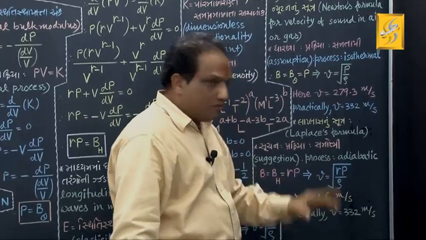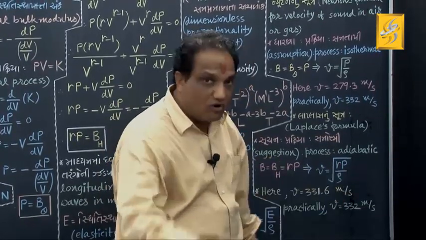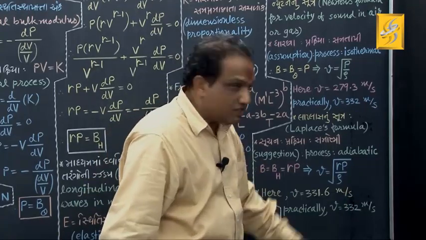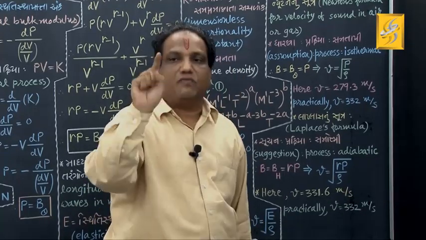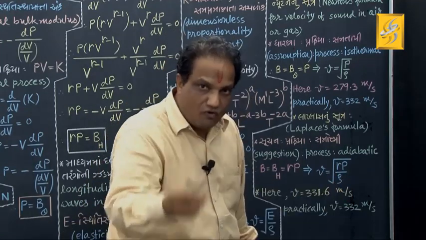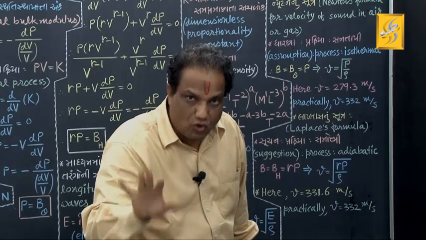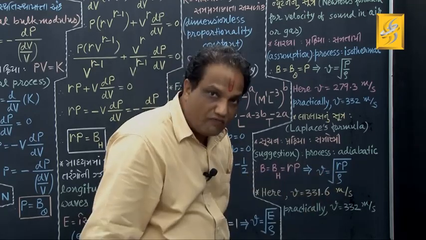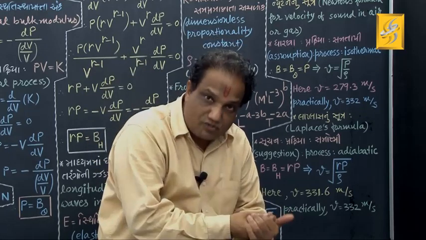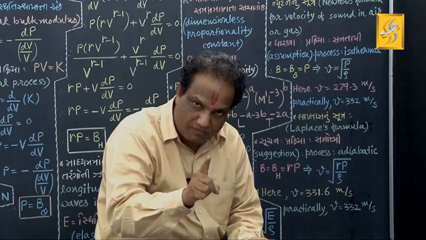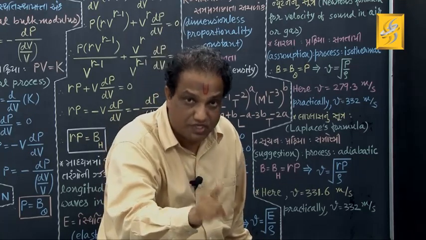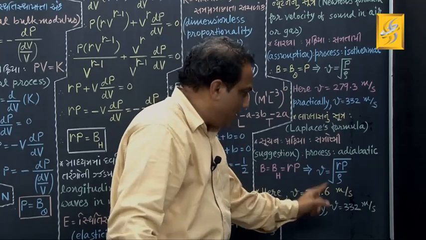Correct? And now put up the values here. Value of gamma for air is 1.41. What about pressure? Just now I told, 1 atmosphere, which is 1.01 into 10 raised to 5 Newton per meter square. What about density of air? 1.29 kilogram per meter cube. Put up all the values, find out the value of velocity of sound waves in air at STP. In air it comes out to be 331.6 meter per second, and that is the theoretically obtained value.